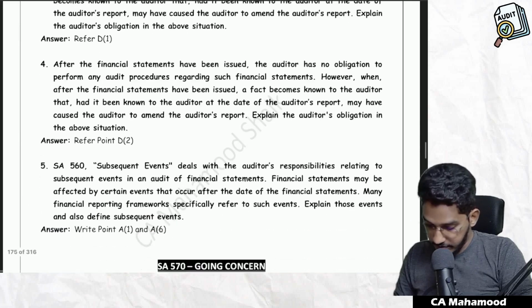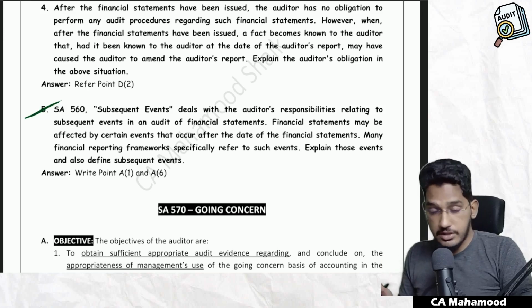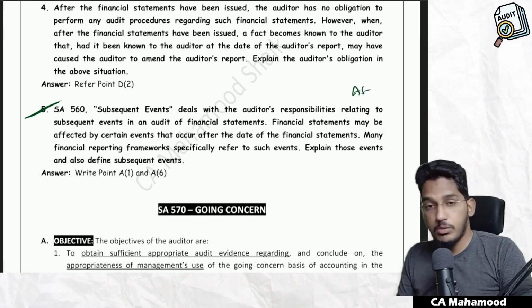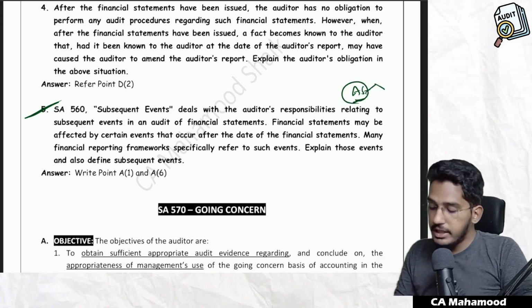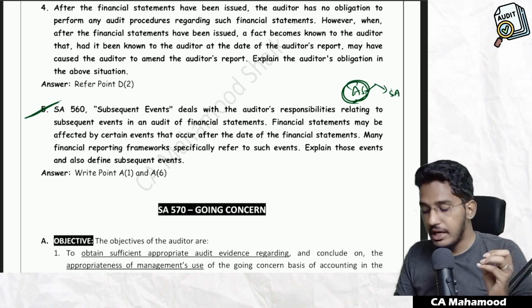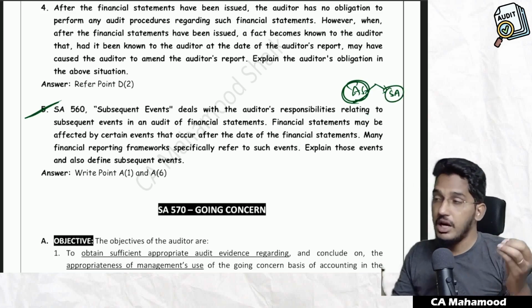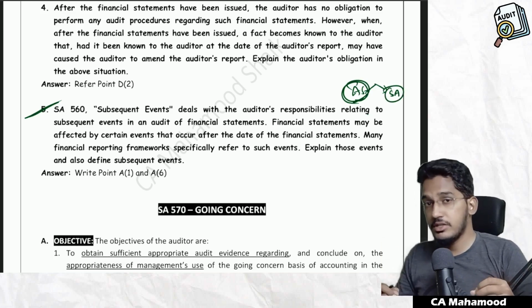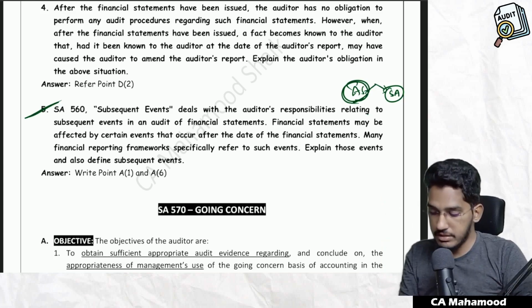See here, same question as it is. SA 560 deals with auditors' responsibilities, and even the financial reporting framework, like accounting standards, also talks about subsequent events. They're simply asking: write the subsequent events as per accounting standards, and also write the definition of subsequent events as per SA 560. So you have to write what subsequent events are as per accounting standards, adjusting events and non-adjusting events, and also the definition as per SA 560. Subsequent events are those events which happen after the date of financial statements, before the date of auditor's report, but the fact came to the auditor's knowledge after the date of auditor's report. That's all. You will get 3 marks.